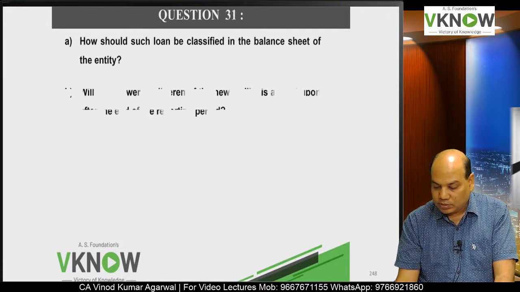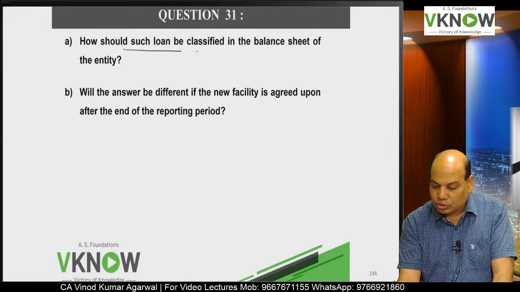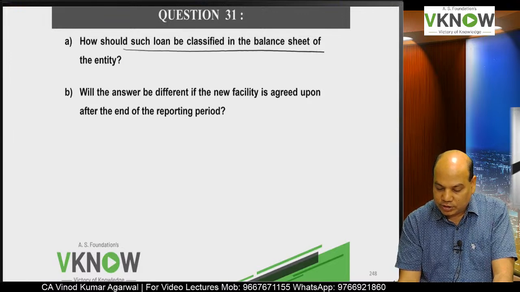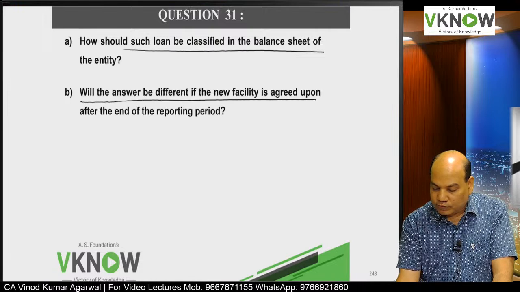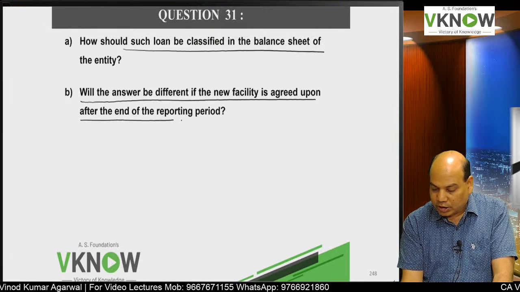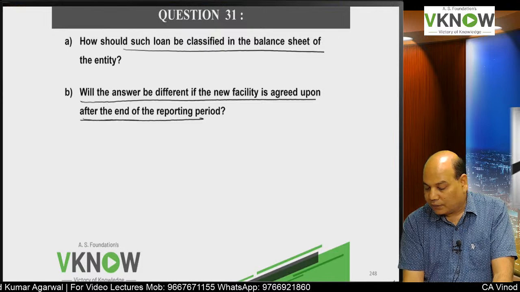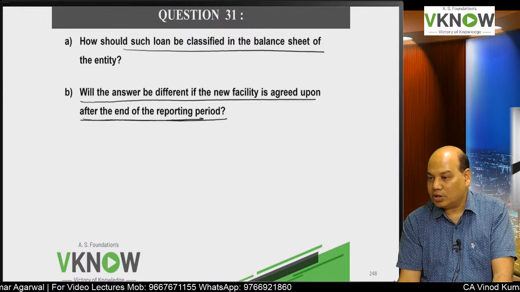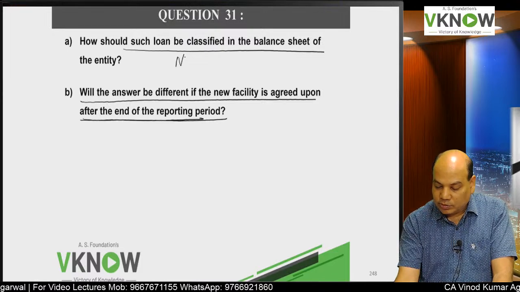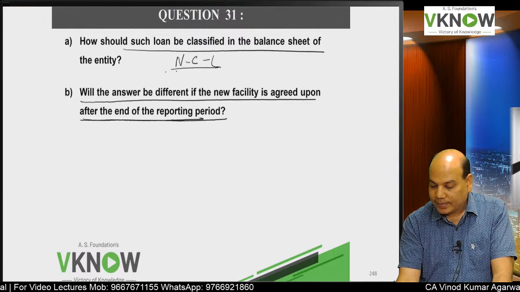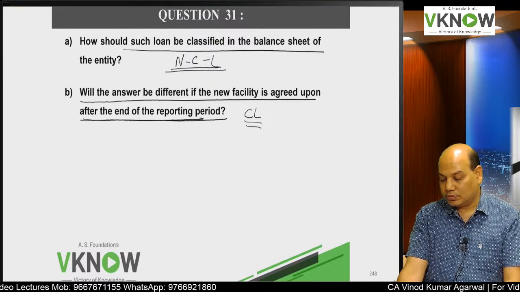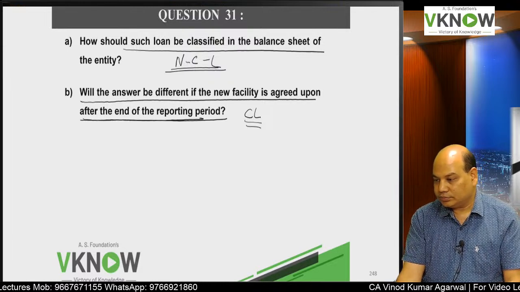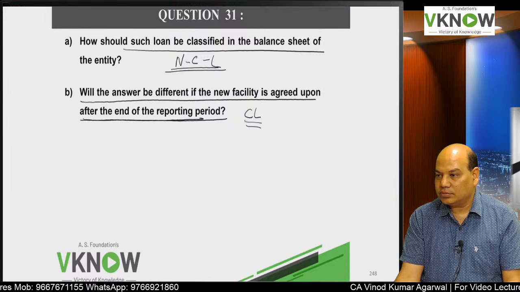So what will be the answer? How should such loan be classified in the balance sheet of the entity? Will the answer be different if the new facility is agreed upon after the end of the reporting period? So this answer will be non-current liability, but this answer will be current liability, because on the reporting date, the liability is current.